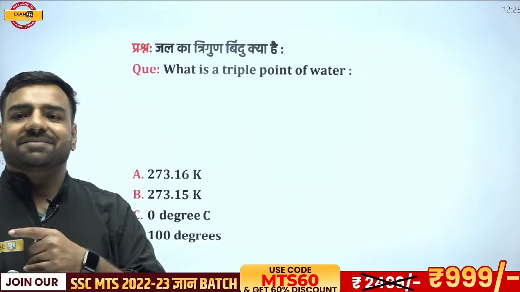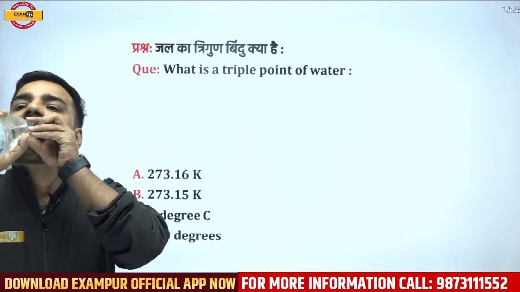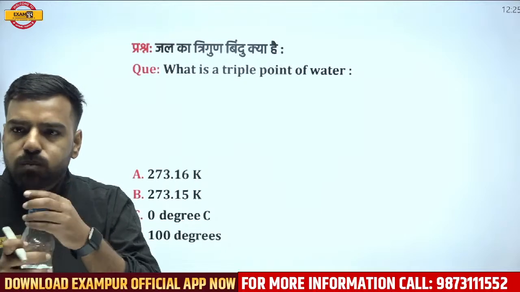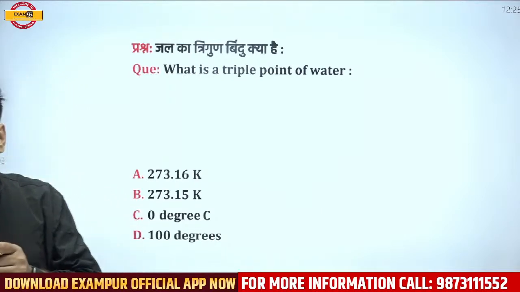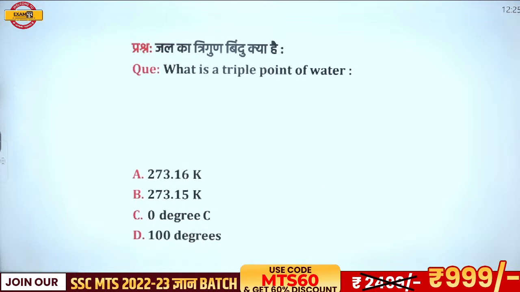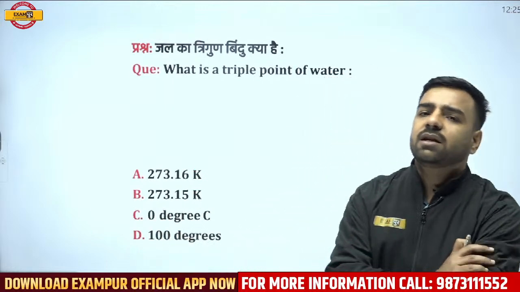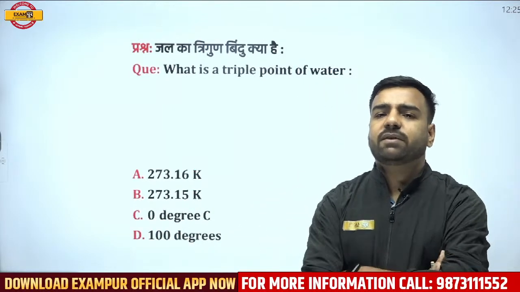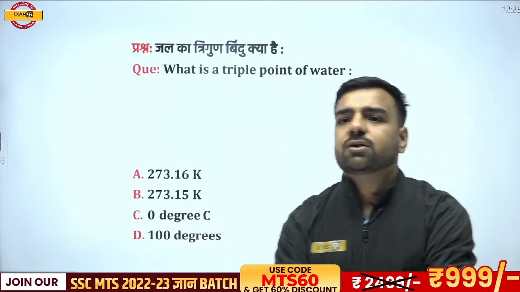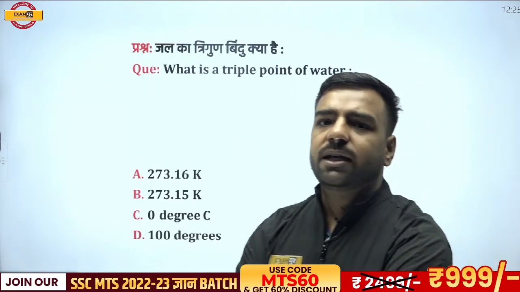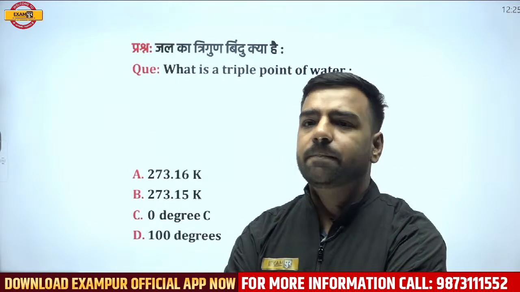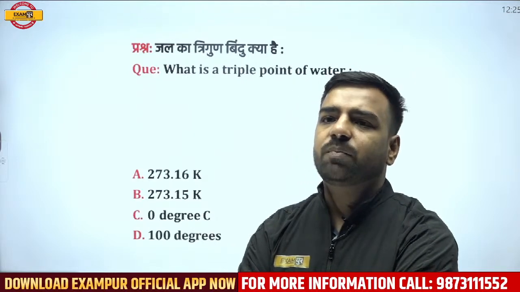Akhilesh, Saurav. How will it reduce, buddy? See, we are talking about the pressure over there. Obviously, there would be higher pressure. And yes, because of that pressure, now you can compare it with the temperature. So Akhilesh is going with option number A, that is 273.16 Kelvin. And Saurav is going with option C.